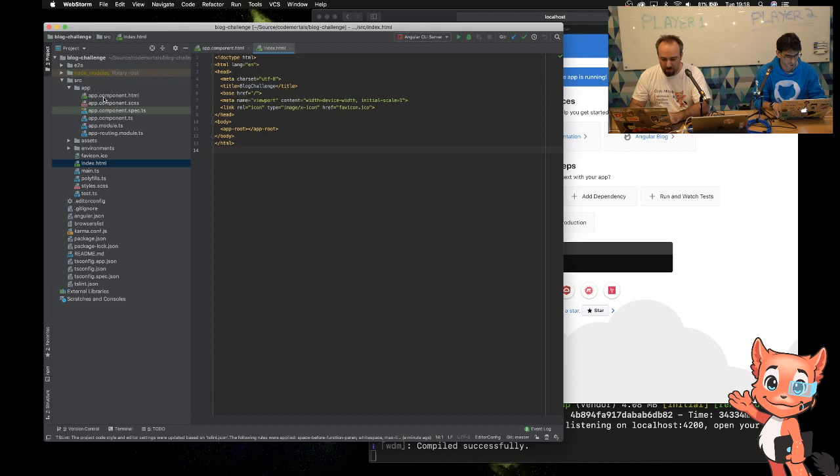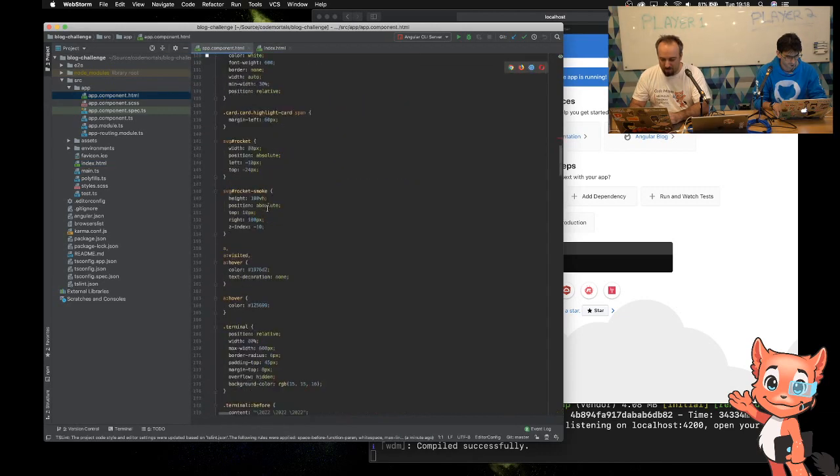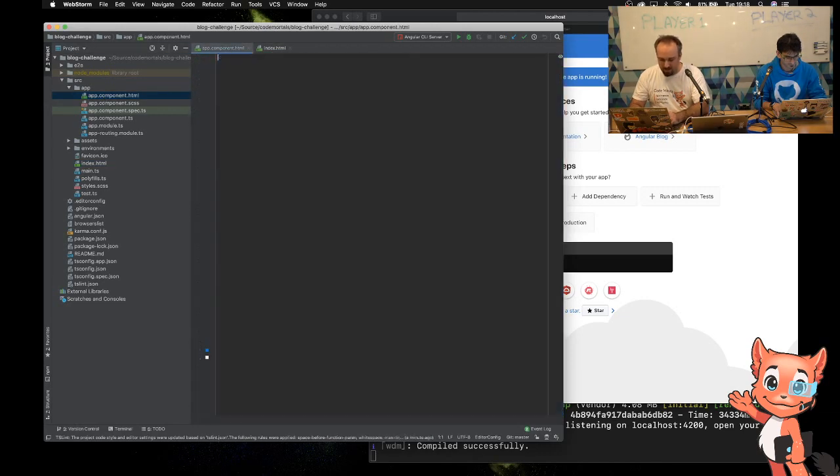I'm not going to change any of those bits. But the app is where everything happens. Don't really want any of that, so I'm just going to literally delete the whole thing. The component itself, again, I'm not going to need the title because I'm not going to be using that. So I'll take that out.